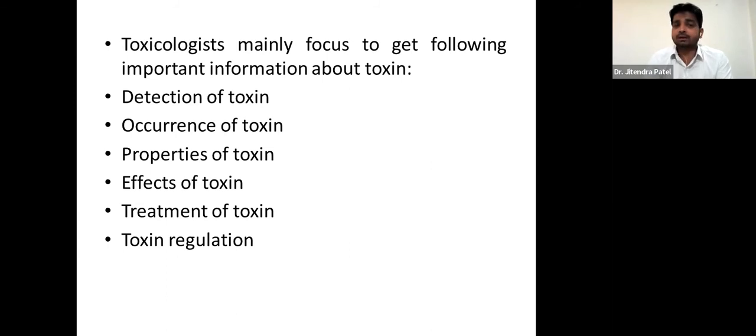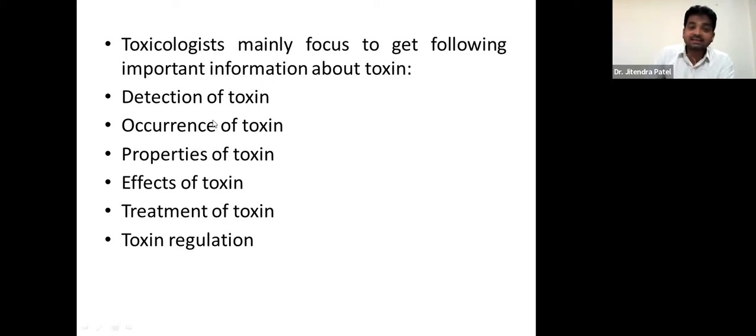So generally, whenever as a toxicologist you receive any compound or sample into a toxicology department, what are the things we first determine? We mainly focus on getting the following important information about that particular chemical toxin, right?